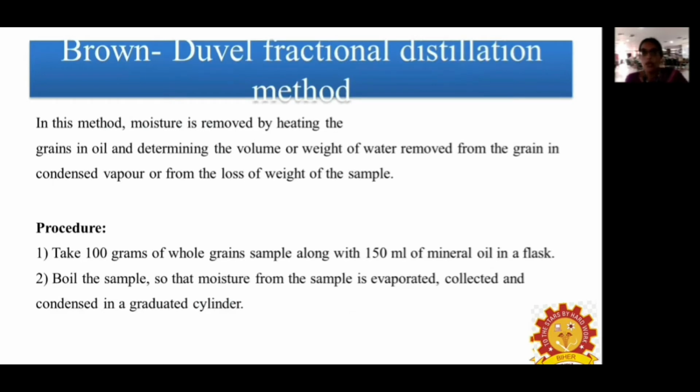Then the Brown-Duvel distillation method. In this method, moisture is removed by heating the grains in an oil, and the volume of the water removed from the grains is determined as it condenses. Based on this, we can calculate the amount of moisture content present in the sample. We take 100 grams of whole grain sample along with 150 ml of mineral oil, and allow the sample to boil for some time. The evaporated water is collected in a graduated cylinder.